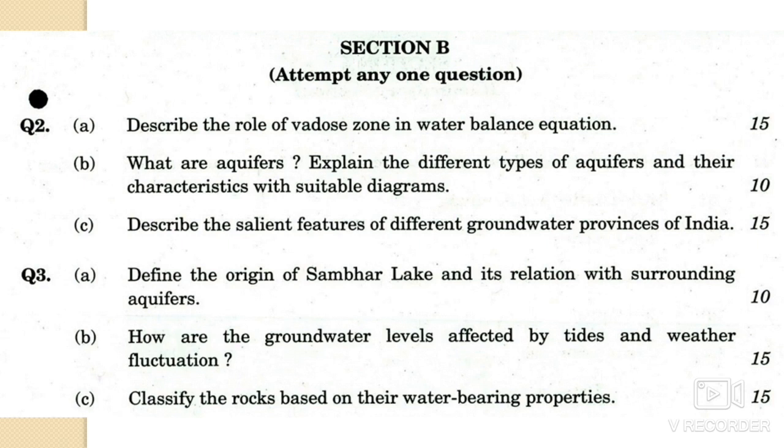Question number 3A, define the origin of Sambhar Lake and its relation with the surrounding aquifers. Means how that lake originated. Okay, and its relation with the surrounding aquifers. Question number 3B, that is how are the groundwater levels affected by the tides and the weather fluctuations. Okay, so how the groundwater levels are affected by the occurrence of tides and weather fluctuation in a particular area.